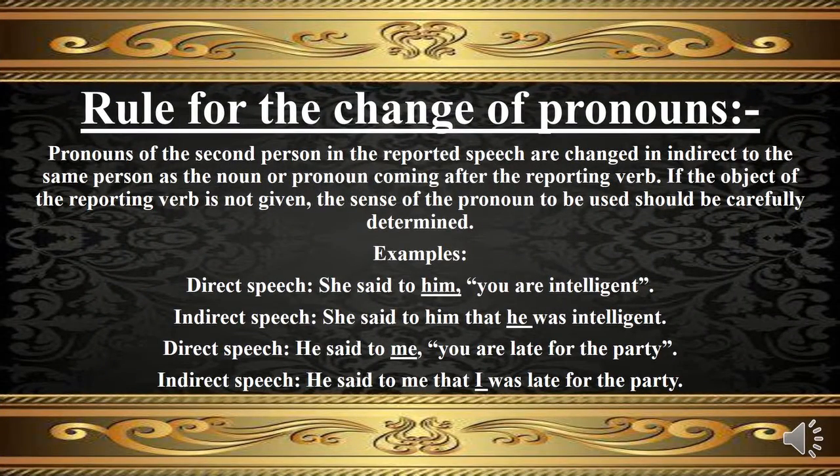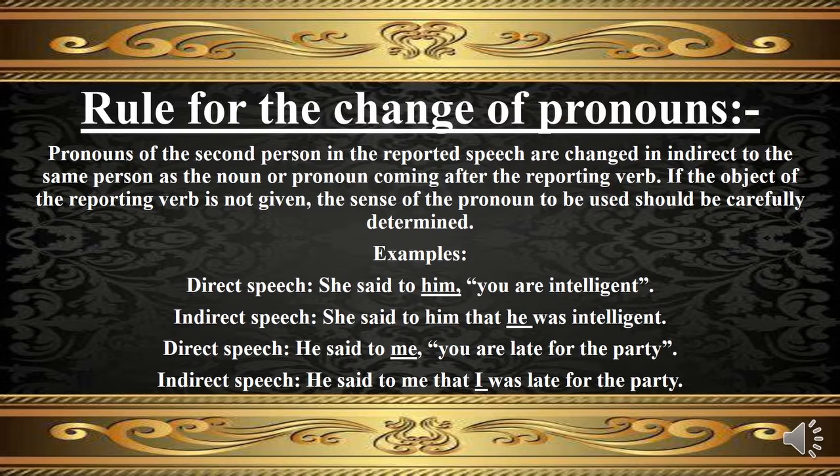Pronouns of the second person in the reported speech are changed in indirect speech to the same person as the noun or pronoun coming after the reporting verb. If the object of the reporting verb is not given, the sense of the pronoun to be used should be carefully determined. See the following examples. In the direct speech example: She said to him, "You are intelligent." Here "you" is a second person pronoun that will change in indirect speech to the same person as the noun or pronoun coming after the reporting verb. That was "him". So the indirect speech example becomes: She said to him that he was intelligent.